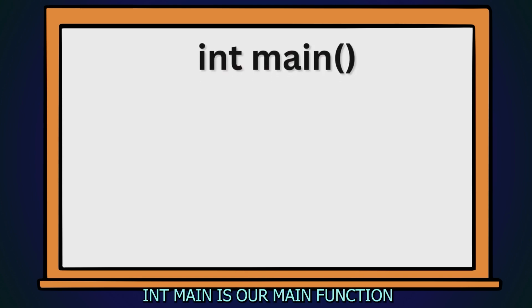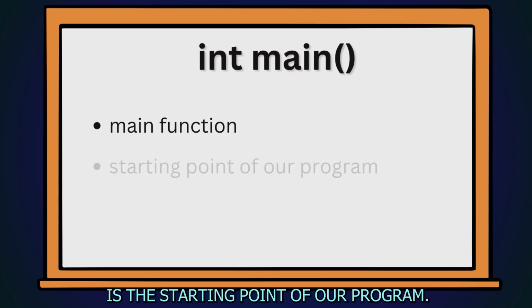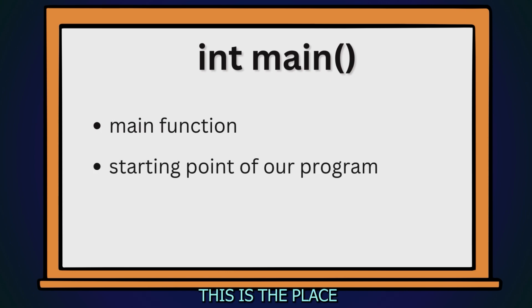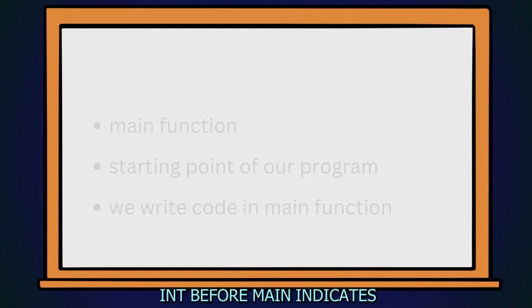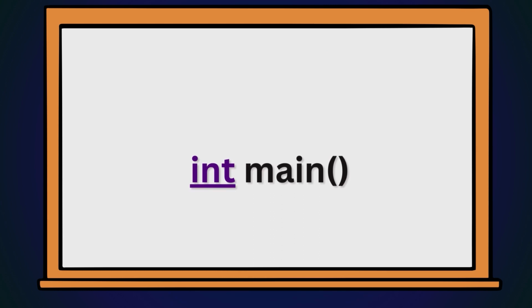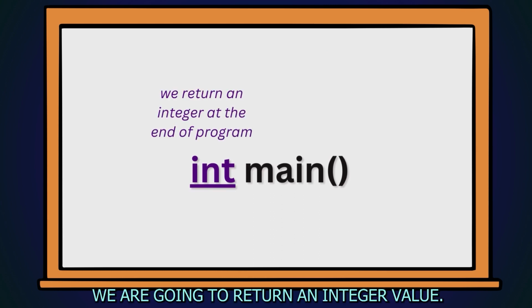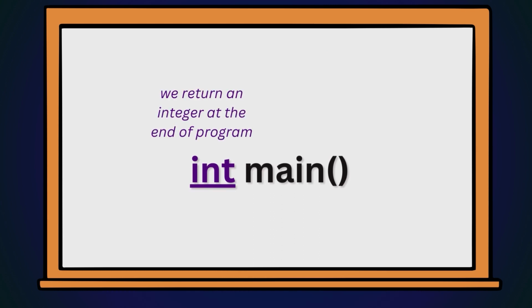Let's go to int main. int main is our main function and it is the starting point of our program. This is the place where we write the code itself. Every time you run the program, it will start running from the main function. int before main indicates that we are going to return an integer value at the end of our program.